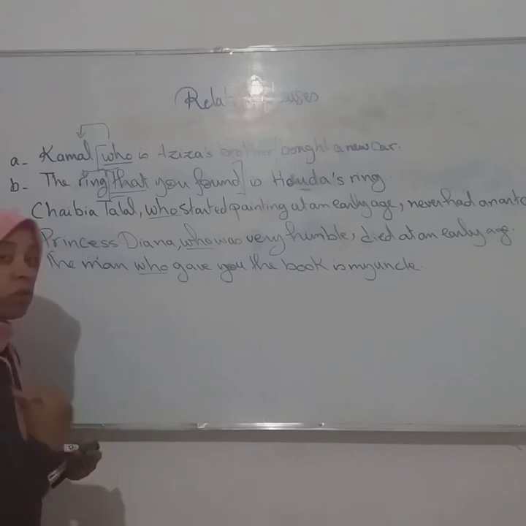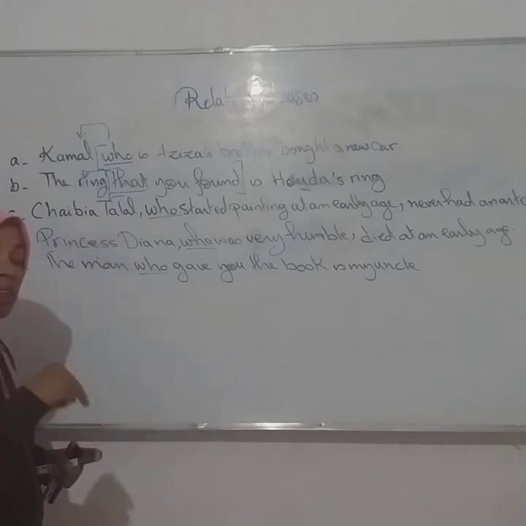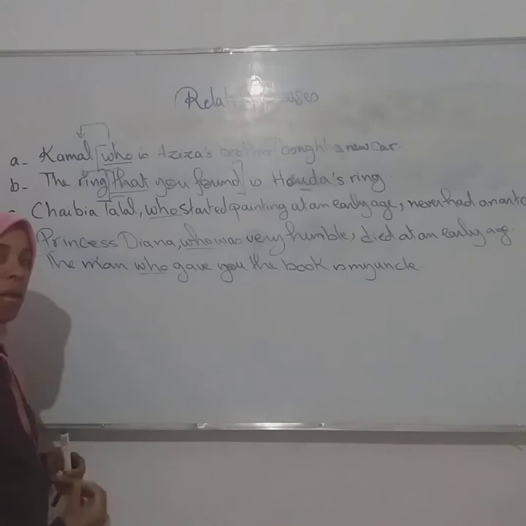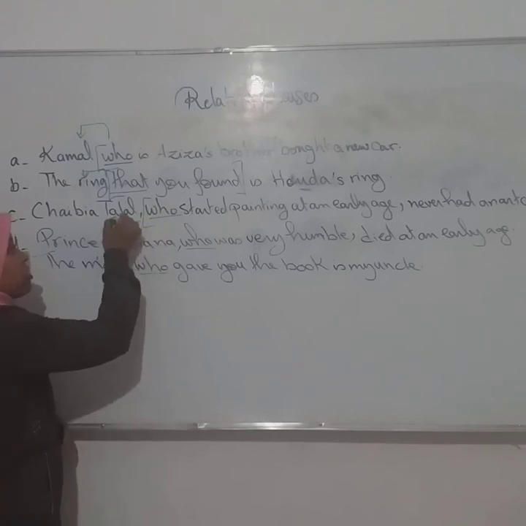So I am going to clarify and say that you found, the ring that you found. So here by this, I make the noun clearer. It becomes definite to you. Shivya Talal, who started painting at an early age, never had an art course. So here, again, it defines this one.